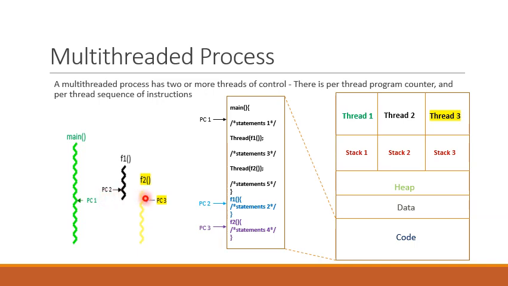And similarly, the third thread that belongs to function 2 is also being executed independent of the main thread and the F1 thread, and its flow of control is determined by the value of PC3.